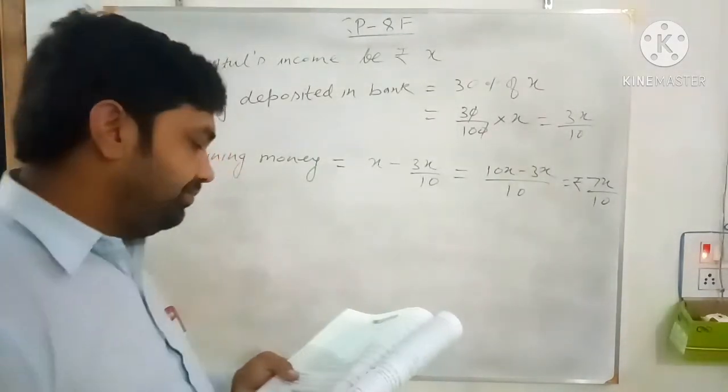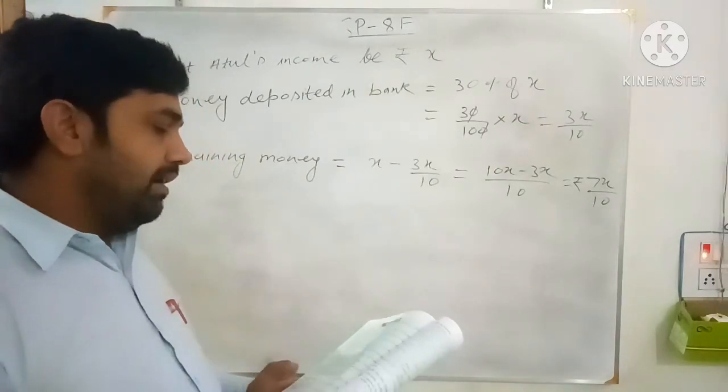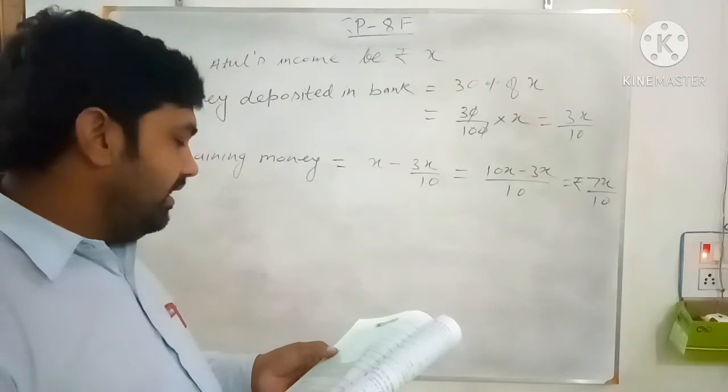Now of this remaining money, 50% he spent and 50% he had left with him.